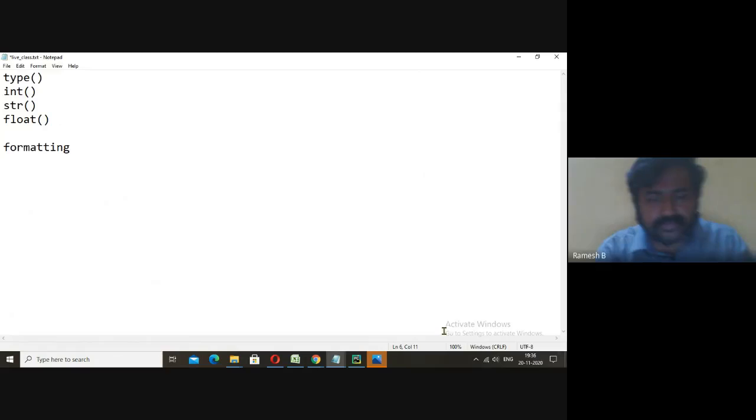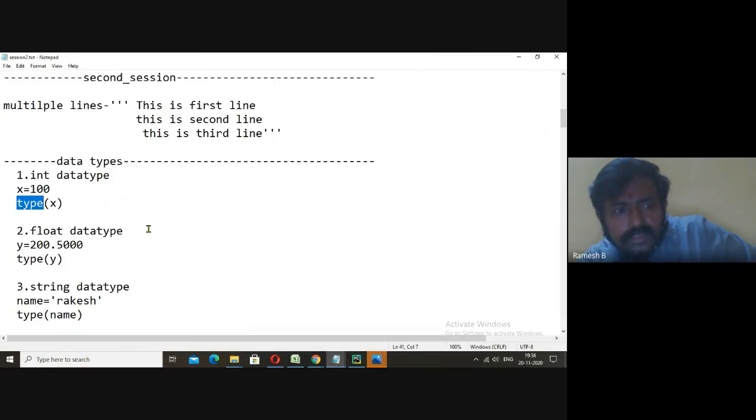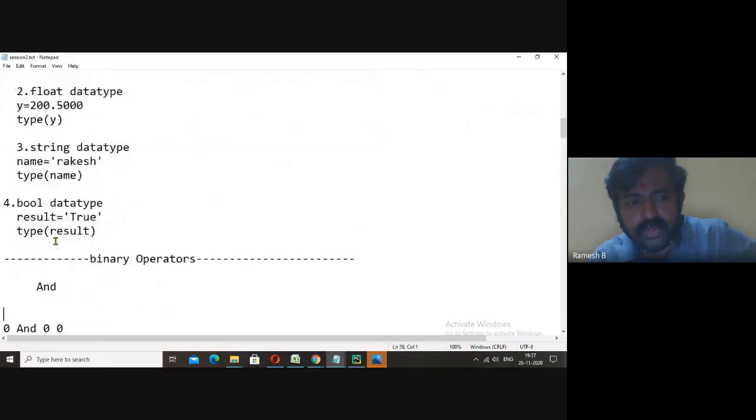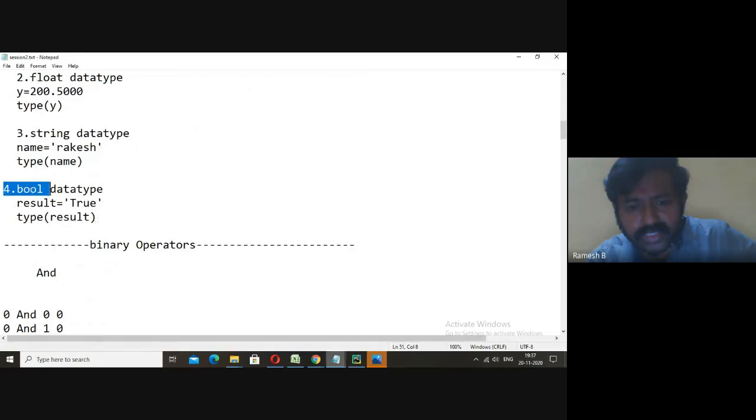See here, we took x as 100. x is a variable. If we want to know its data type, we can use type of x. Similarly we can do it for float, string, bool. Bool is a new data type.